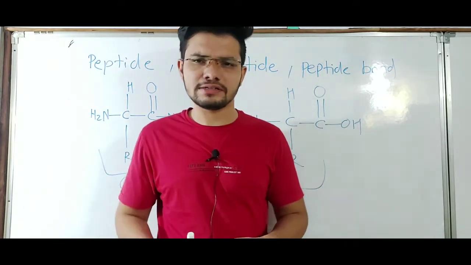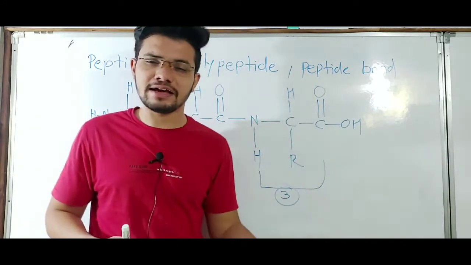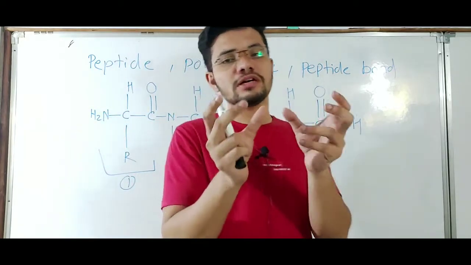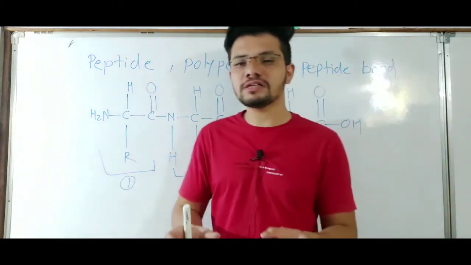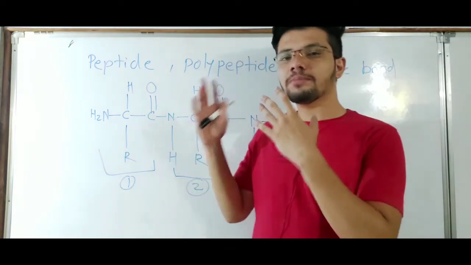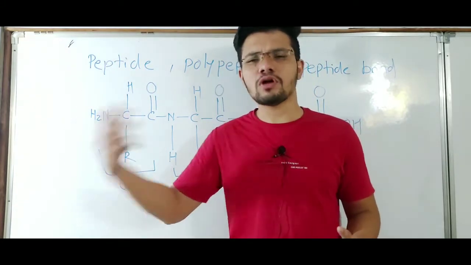Just like carbohydrates have monosaccharides, disaccharides and trisaccharides, with simple sugars like glucose as monomers and building blocks, for proteins or polypeptides the building blocks are amino acids.